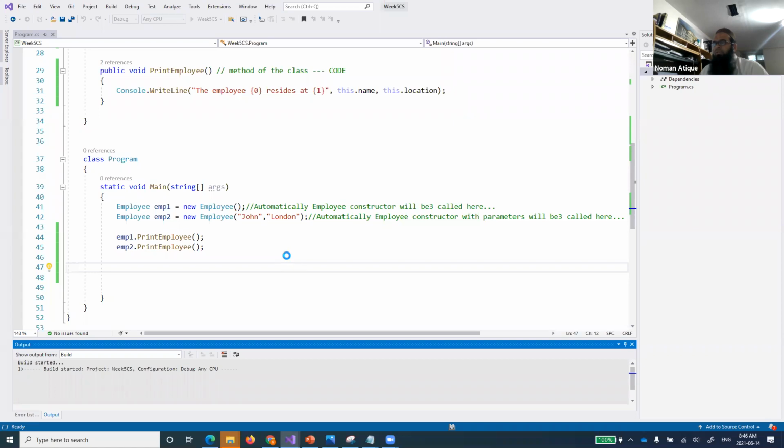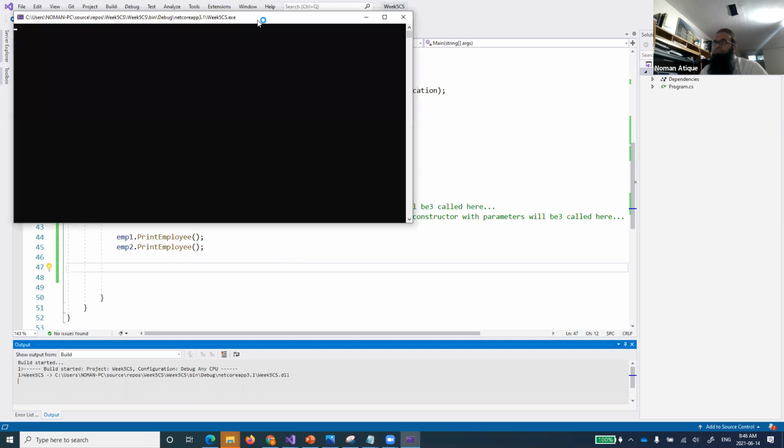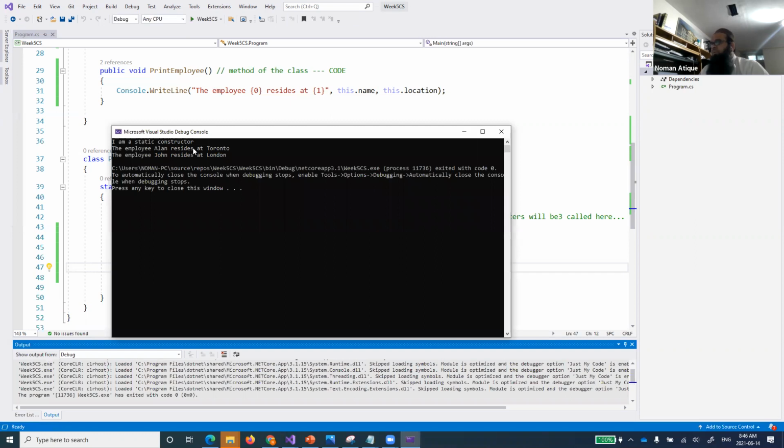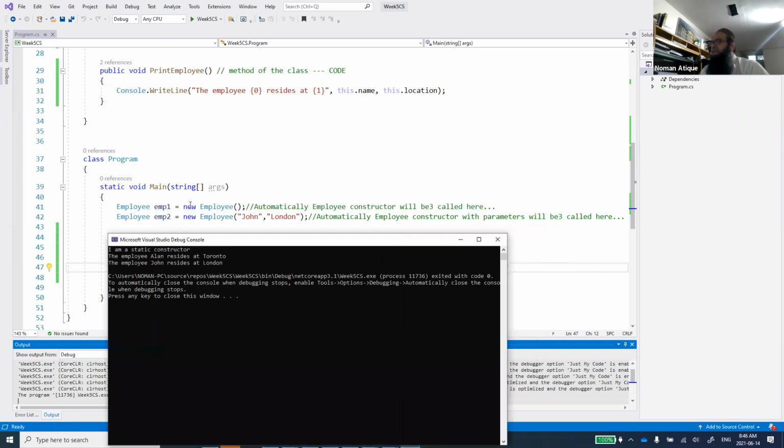Okay, the build has started, and it will do it for us. Now you see here, I am a static constructor. Can anyone tell me, of course, this constructor is basically invoked with which one? The emp1. And even before emp1, it is coming. Why is it coming even before emp1? Because this static constructor is not on object level. Yes, exactly. It's always the first method to respond, because this is on the class level.